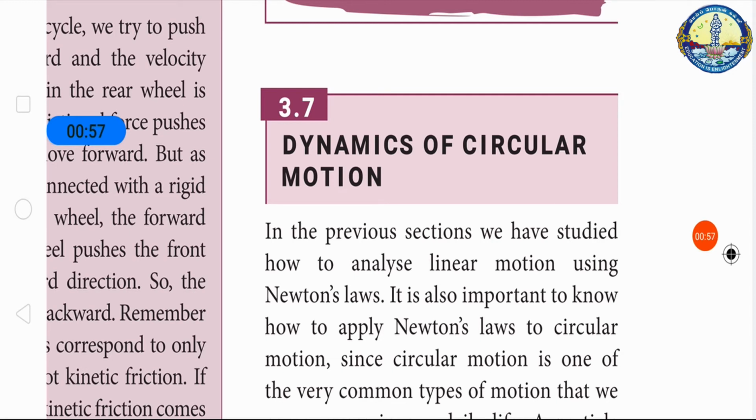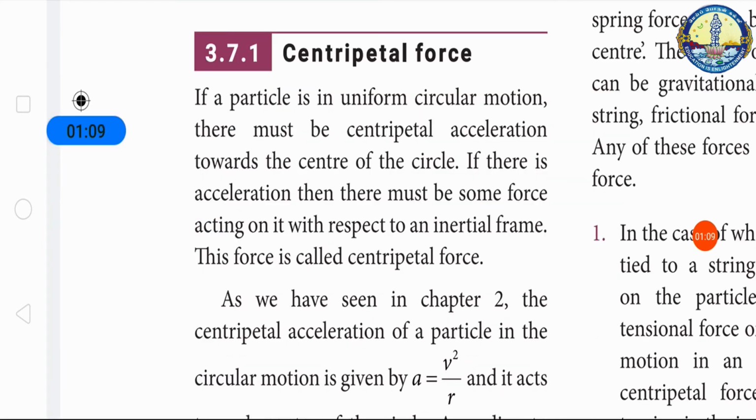In the second case, the direction of motion alone is changed. That we call uniform circular motion. We have two types of force in circular motion: one is centripetal force, another one is centrifugal force. Here we are going to see the centripetal force.